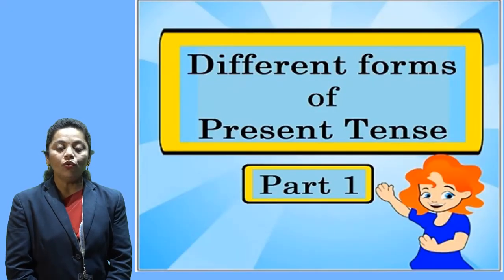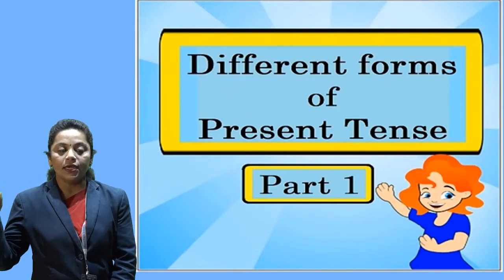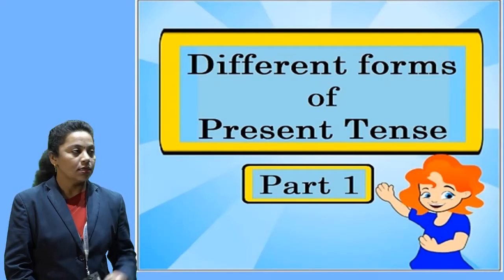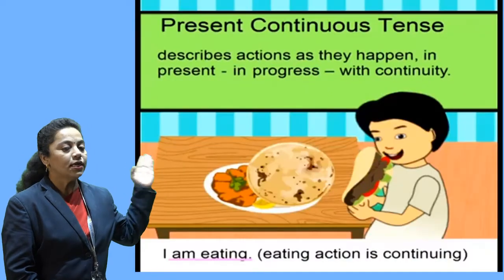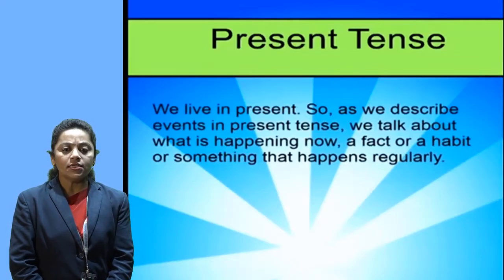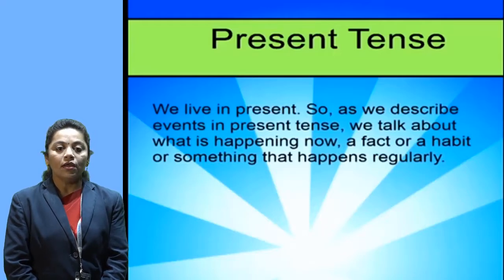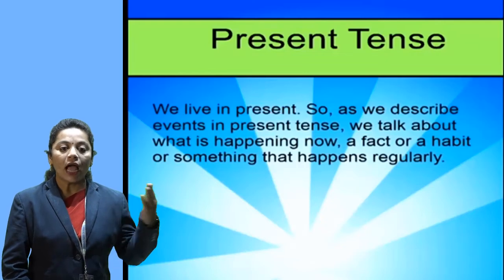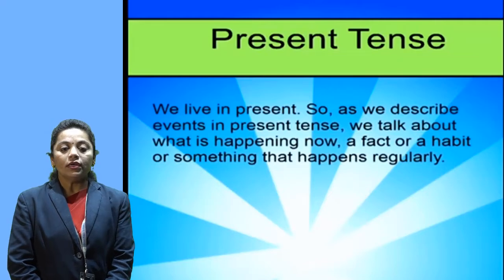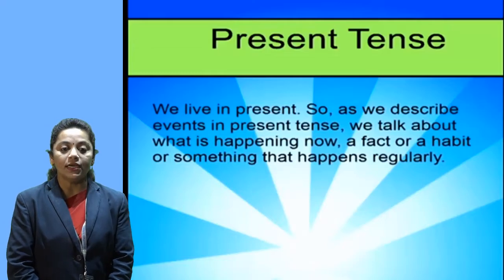So today we are going to learn a very interesting topic, that is different forms of present tense. Actually, there are two forms of present tense: simple present tense and present continuous tense. So why do we use the present tense? We live in the present, so we describe events in the present. It can be a fact, something that happens regularly, or it is our habit. So let's see the example of simple present tense.